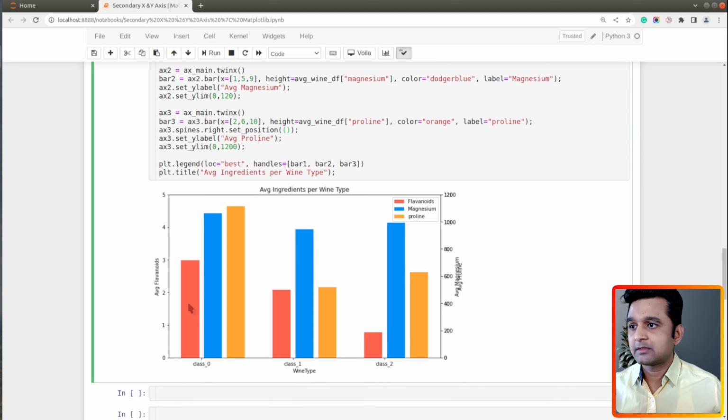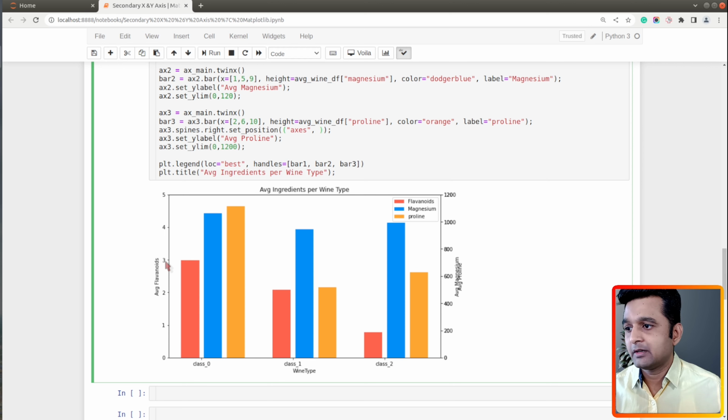Now this set_position method accepts a tuple. The first value in this tuple is a string, which accepts 3 different values: axes, data, and a third one named outward. I will be using axes for our purpose because now we can represent the position based on distance between axes.